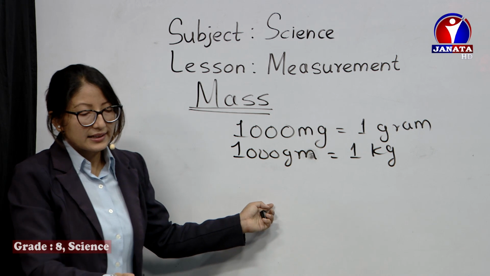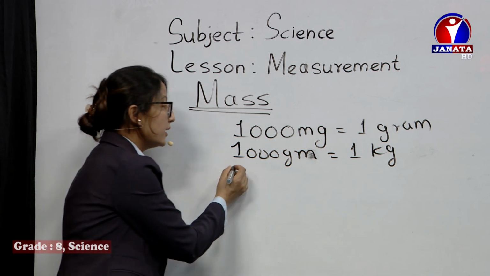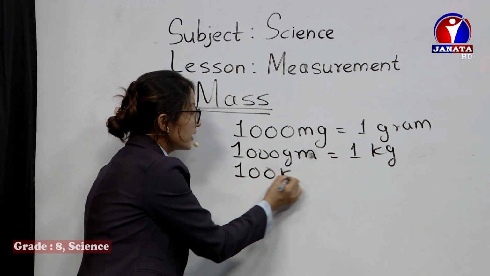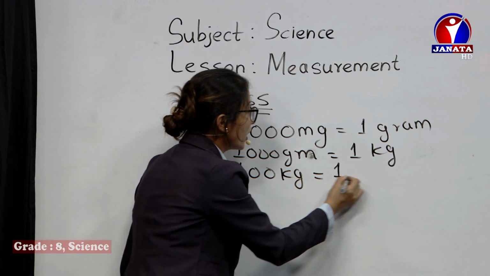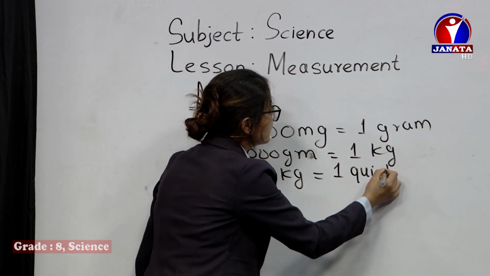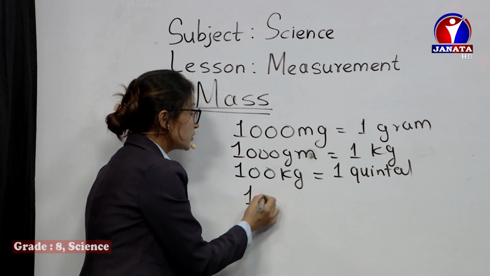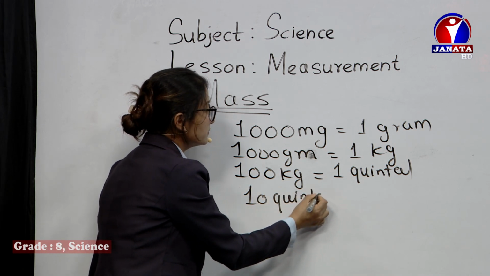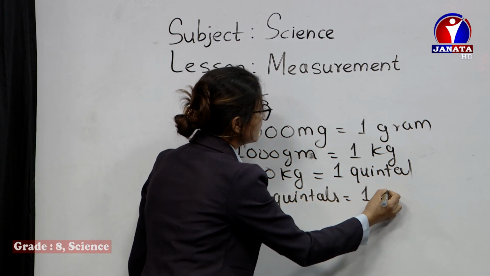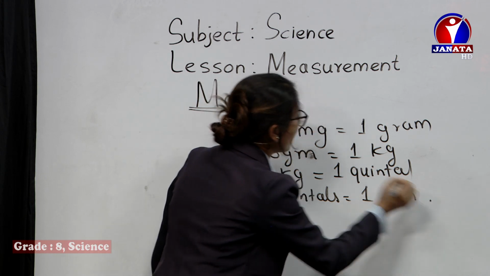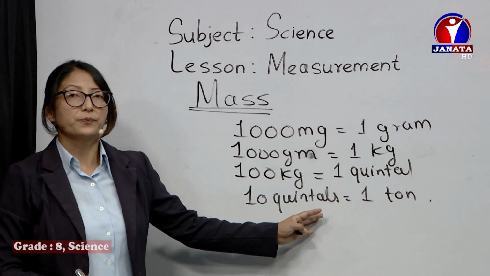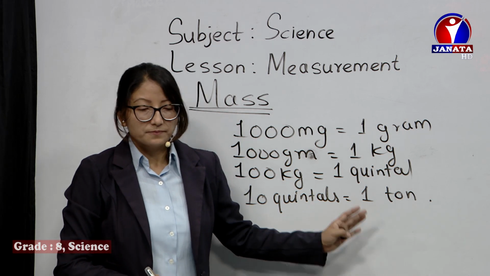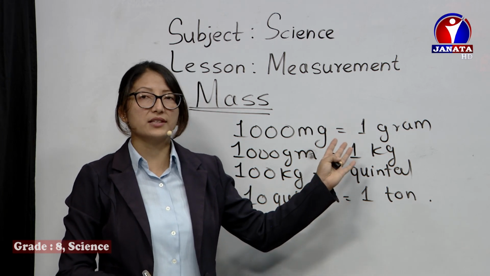Similarly, other relations are here. 100 kilograms is equal to 1 quintal. And 10 quintals is equal to 1 metric ton, or we can say 1 ton. So that's all here related to mass. These are the units of mass.